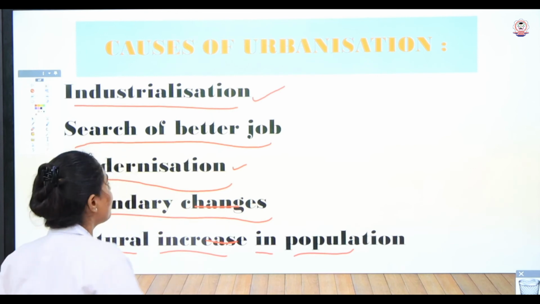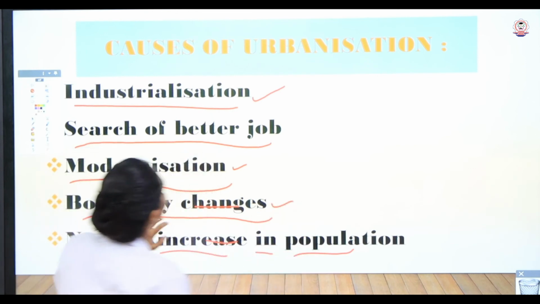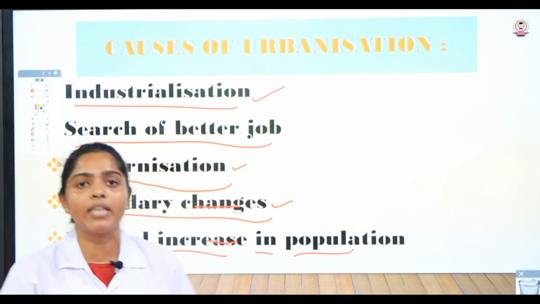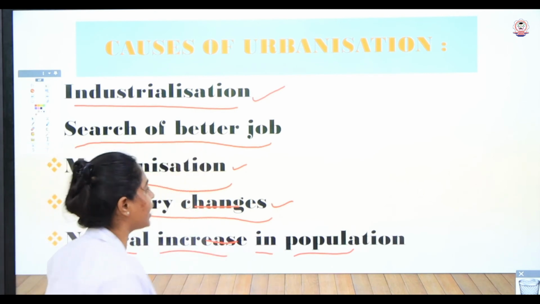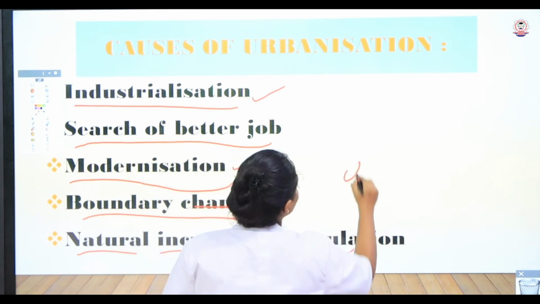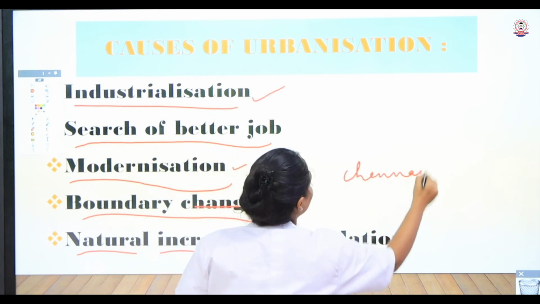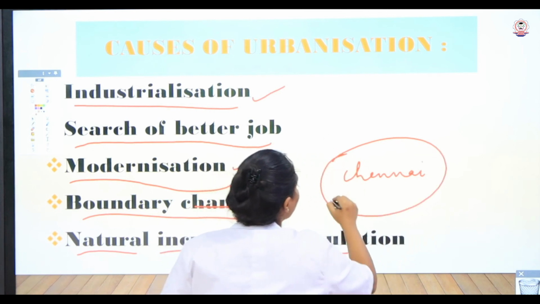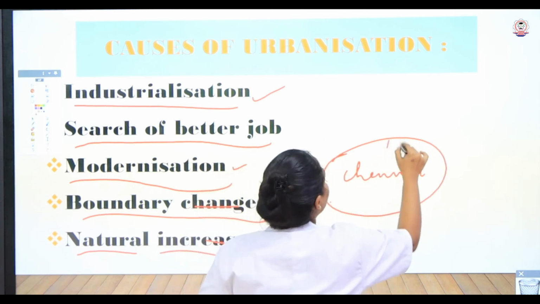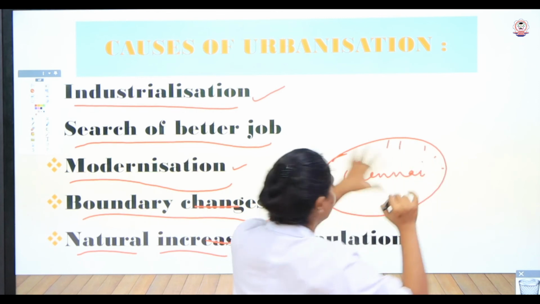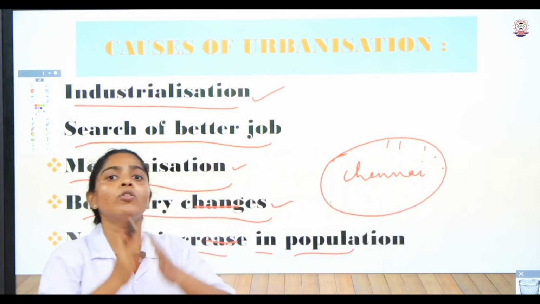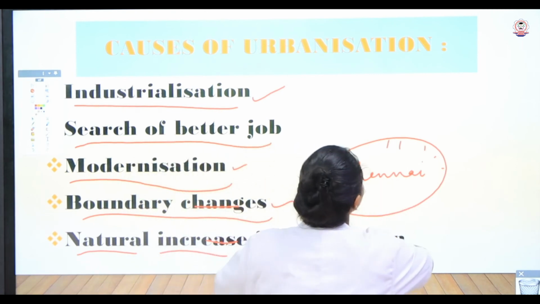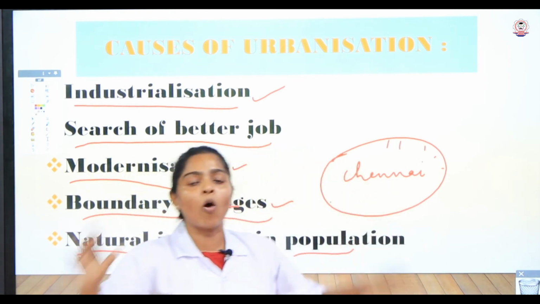Now we will come to boundary changes. This is also one of the reasons for urbanization. So what are boundary changes? Let's take the example of Chennai, which is a city; everyone knows that. Chennai has a particular boundary, and within that boundary many rural areas are accommodated. Due to overcrowding or overpopulation, Chennai wants to extend its towns and cities.